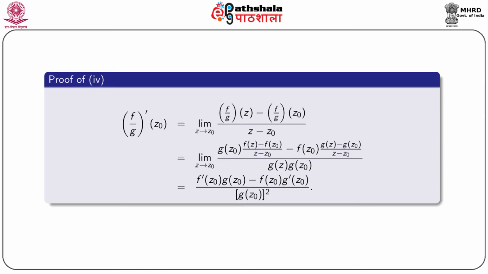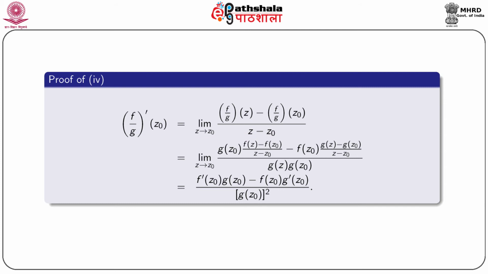So, number 4, the derivative of f by g at the point z0, this by definition we write limit z tending to z0 f by g of z minus f by g of z0 by z minus z0.